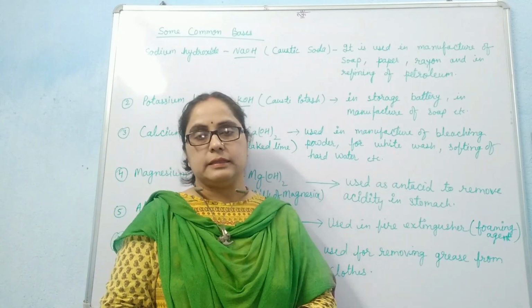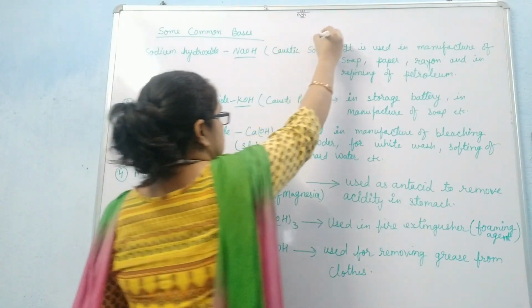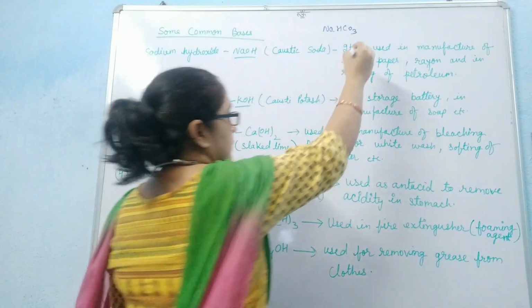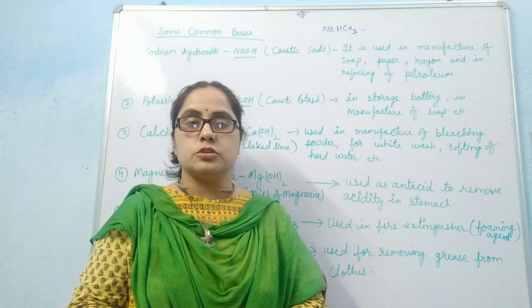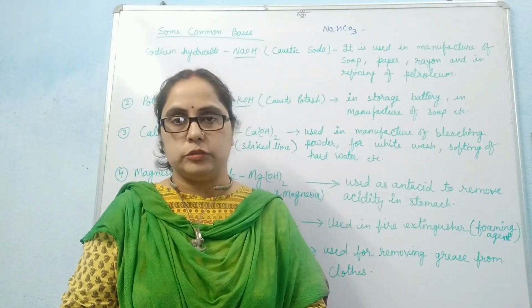Baking soda, that is sodium hydrogen carbonate, NaHCO3. This is the baking soda. It is also used for making cakes and for making baking powder.